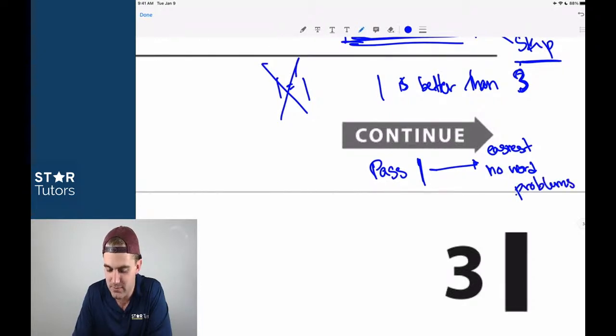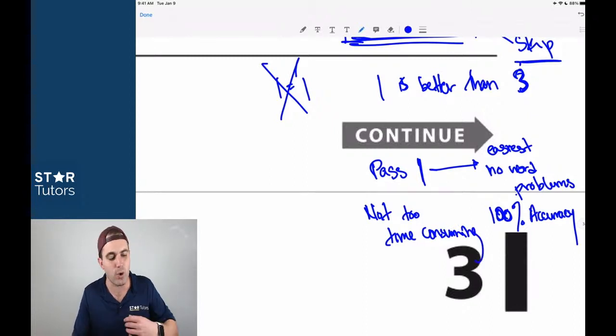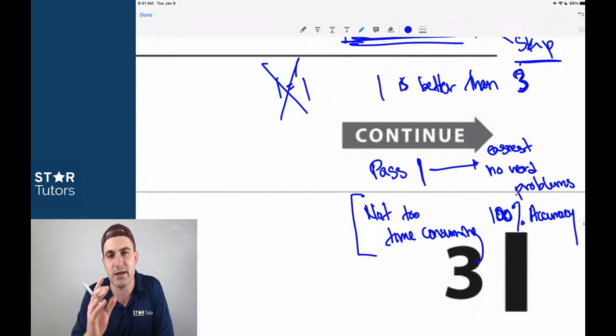No word problems. 100% accuracy, and questions that are generally not too time consuming. I don't want you guys to get caught up with the idea that it can't take you a second. If you know how to do the problem, that should qualify as a pass 1 question. So this right over here, the not too time consuming, that's kind of a fringe idea. It's more about, can everybody give me a thumbs up? It's more about the questions that you 100% know how to answer.